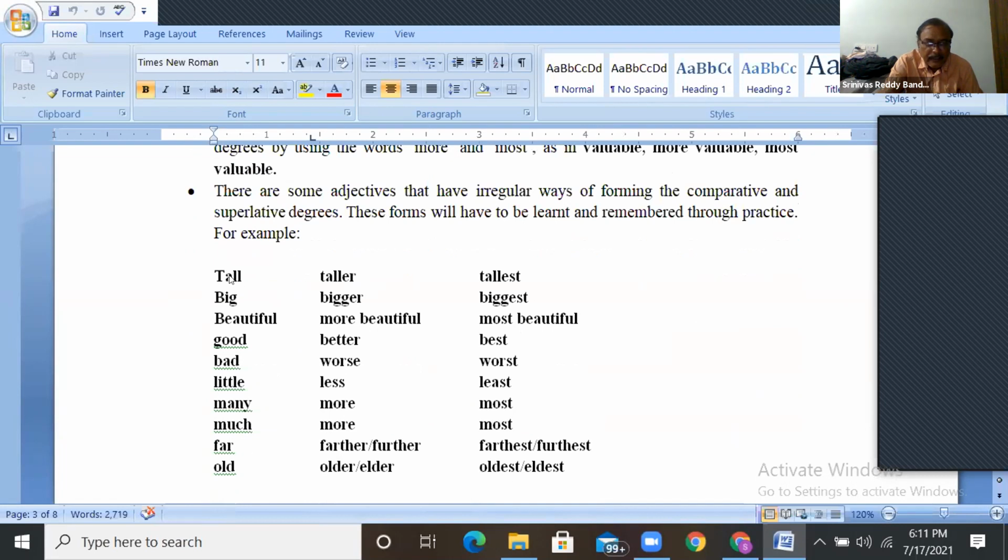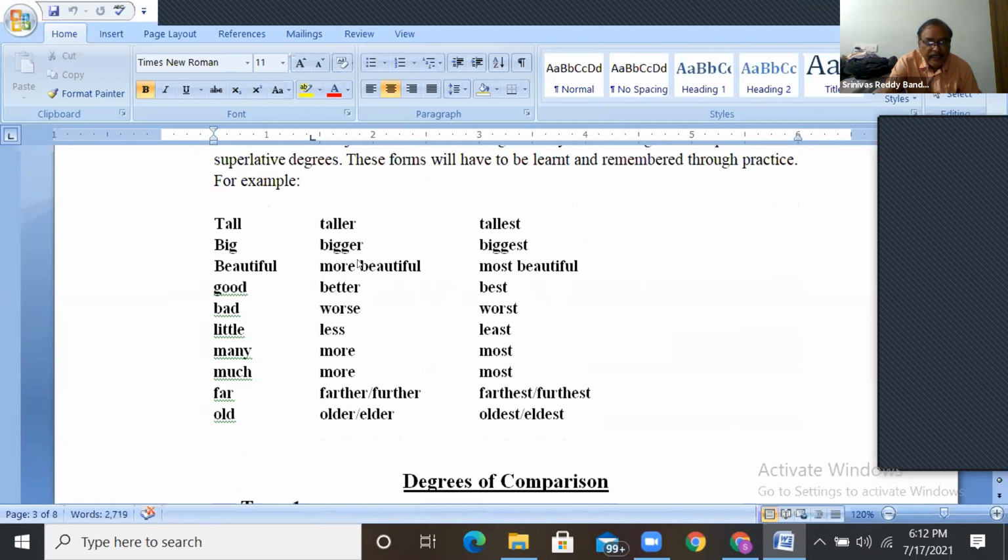For example, you can make positive into comparative and comparative to superlative by adding ER, EST. Tall, taller, tallest. Big, bigger, biggest. This is the first category of adjectives. Another category, you can't add ER and EST. You have to say beautiful, more beautiful, most beautiful. Good, better, best.